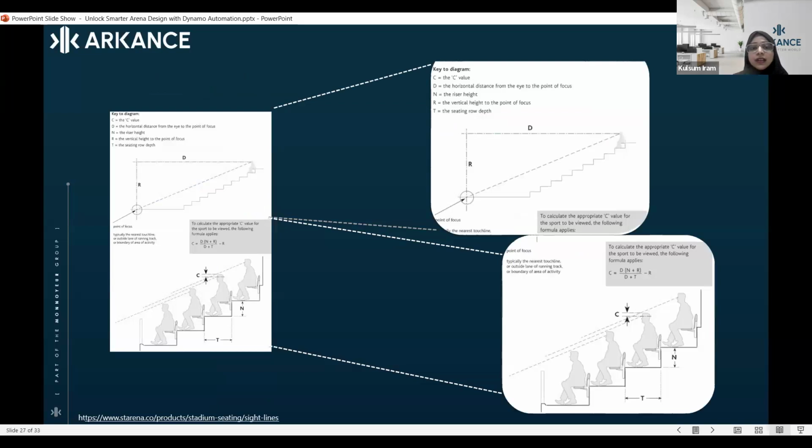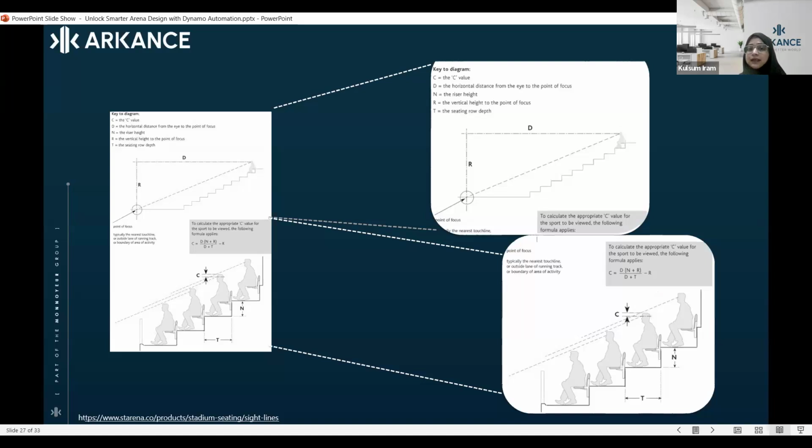C value calculation, the formula is C equals D n plus R divided by D plus T minus R. What this formula means, you can relate to this diagram. C is the actual C value we are talking about without any hindrance, and D is the horizontal distance that you obtain from your eye point to the focus point. That is your eye point and that is your focus point.